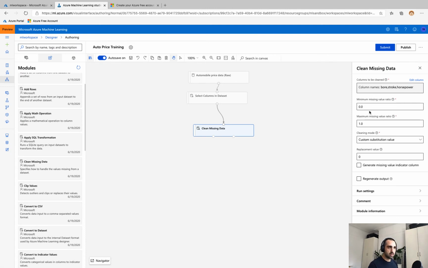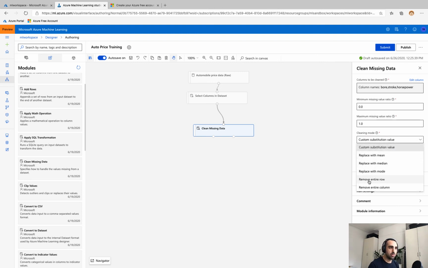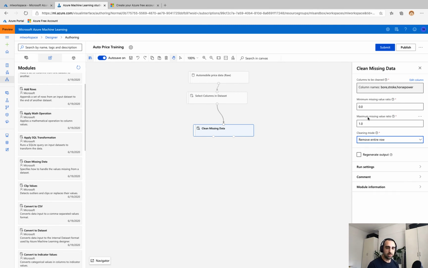Now the min and max, I'm going to leave those threshold values as they are, because that will just mean that every single time it hits that record, it's going to take an action. And the cleaning mode that I actually want to use is remove entire row. That's the one that I want to trigger. But you have the option to play around with those thresholds.